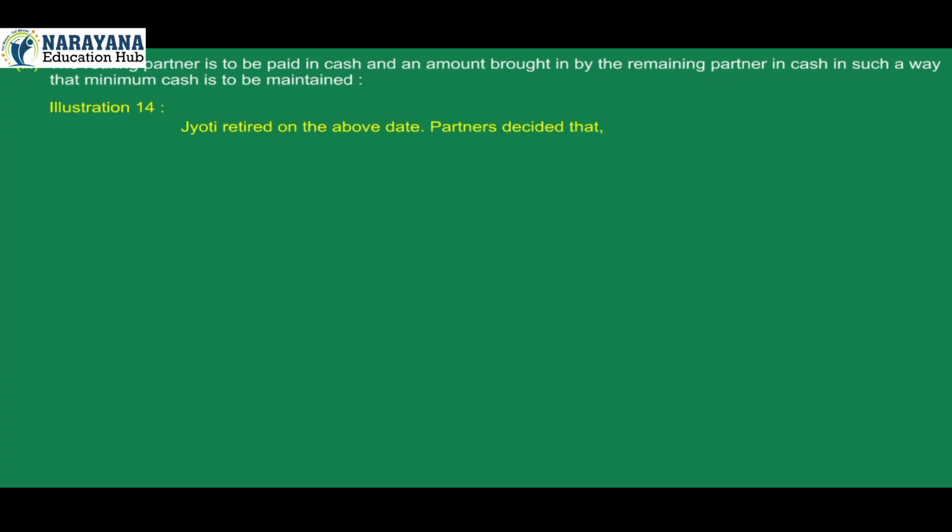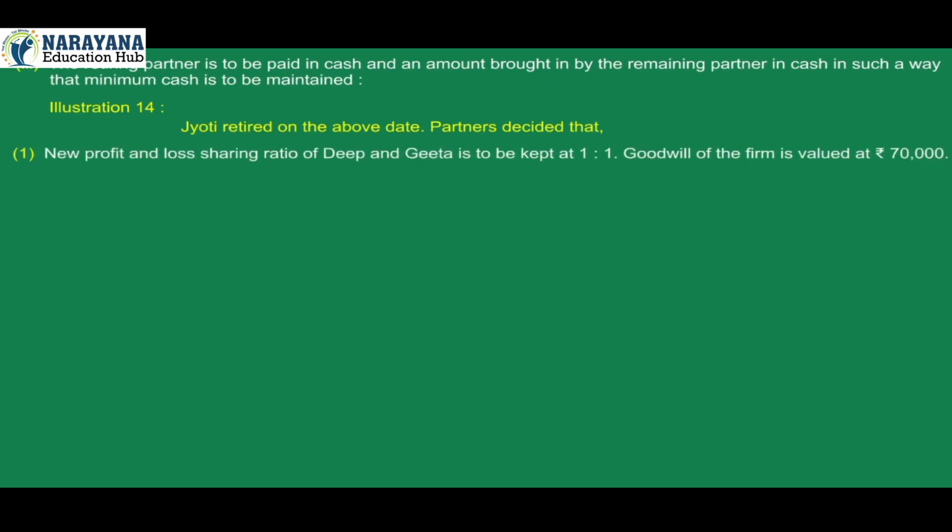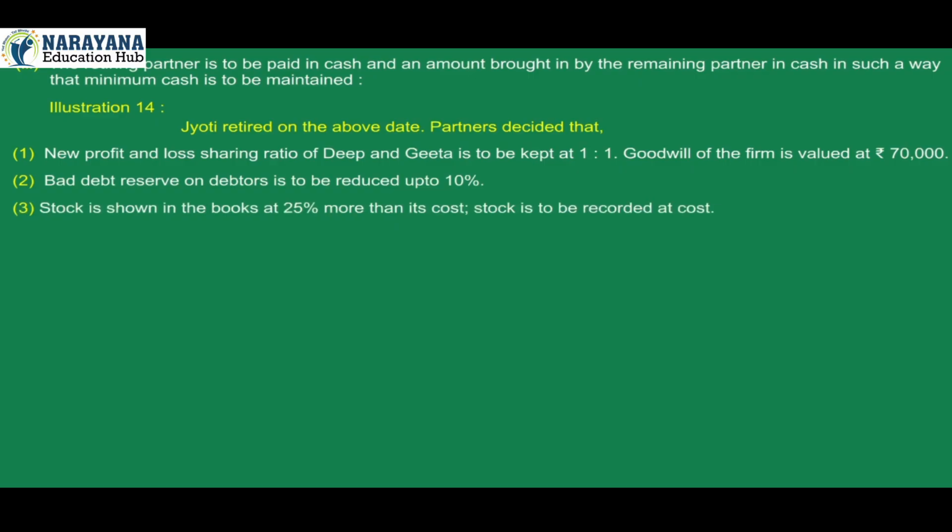Partners decided that 1. New profit and loss sharing ratio of Deep and Geeta is to be kept at 1:1. Goodwill of the firm is valued at Rs 70,000. 2. Bad debt reserve on debtors is to be reduced up to 10%. 3. Stock is shown in the books at 25% more than its cost. Stock is to be recorded at cost.